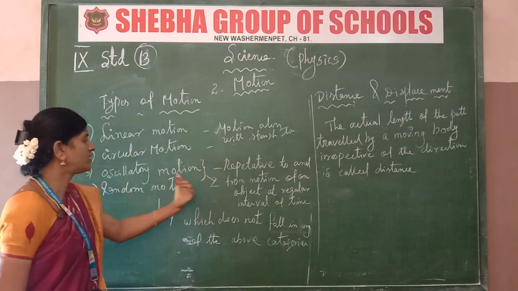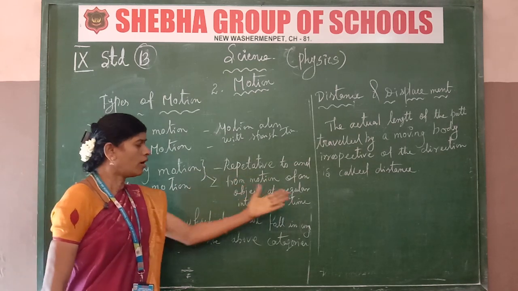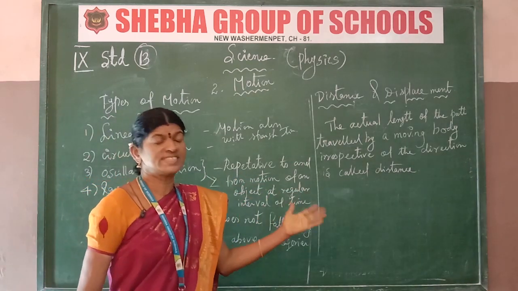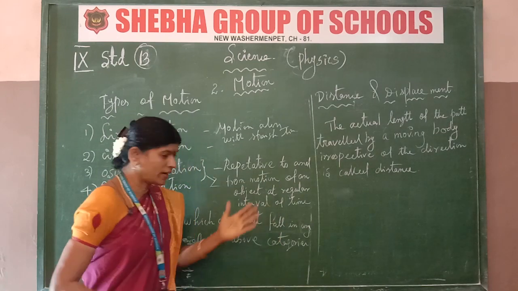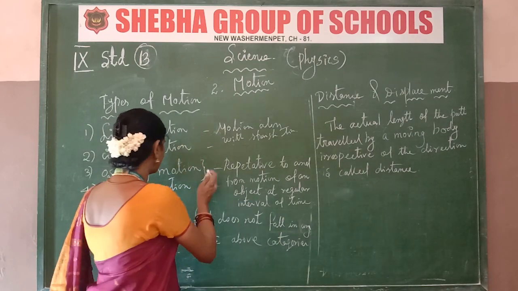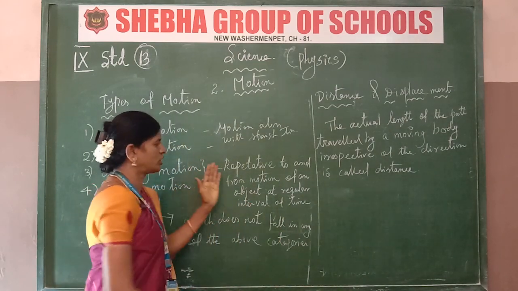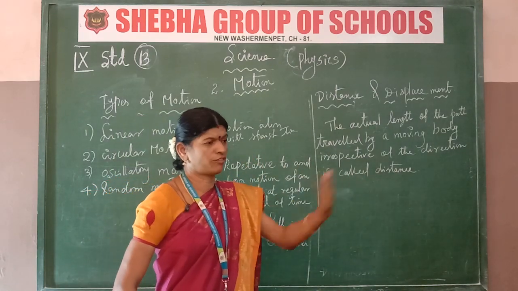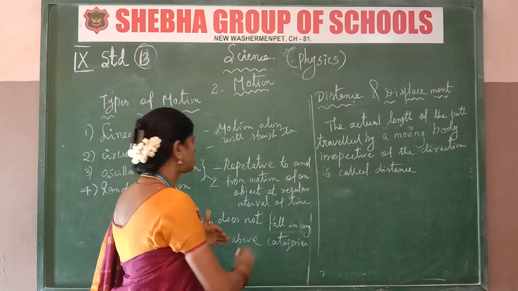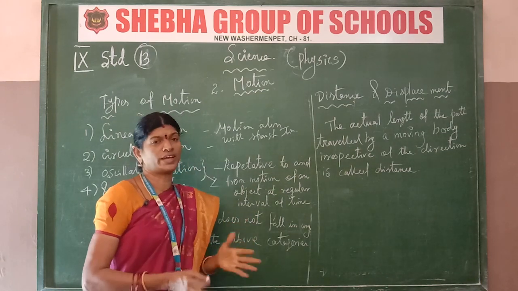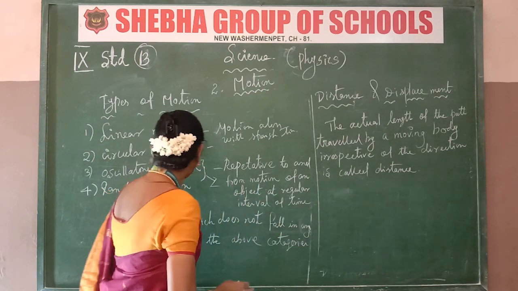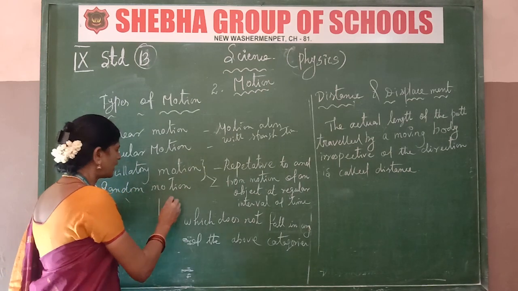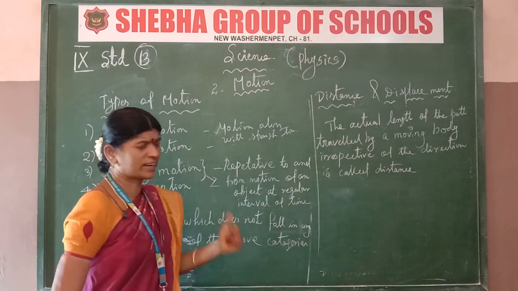Next, oscillatory motion. That is where the object moves repeatedly, to and fro, at regular intervals of time. Repeatedly to and from, at regular intervals, is oscillatory motion. Next one, random motion. What is random?